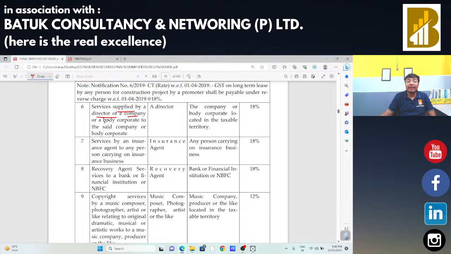Services supplied by a director of a company or a body corporate to that said company or body corporate.